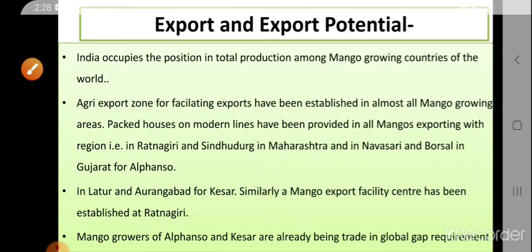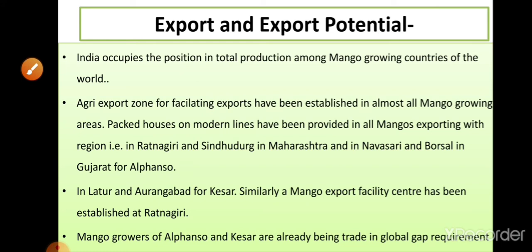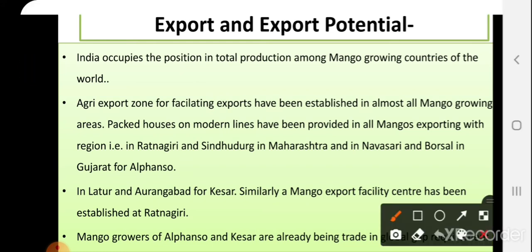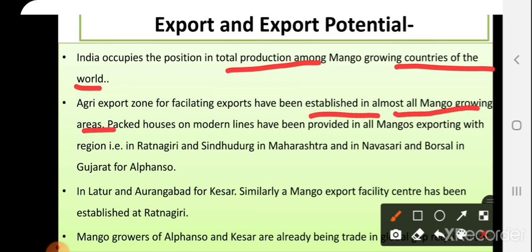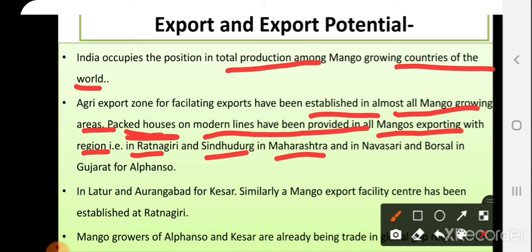Then export and export potentials for mangoes. India occupies a leading position in total production among the mango growing countries of the world. India is one of the leading mango producing countries. For promoting exports, our government has established various agri-export zones to facilitate exports in almost all mango growing areas. For example, pack houses with modern lines have been provided in all mango exporting regions, in regions like Ratnagiri and Sindhudurg in Maharashtra. So pack houses are provided.